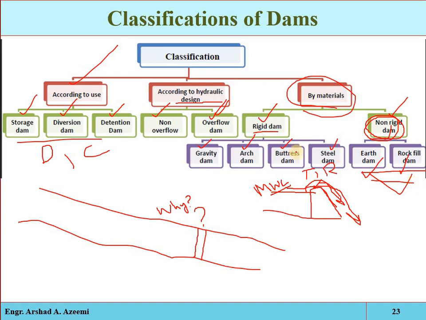Okay, so based on the material we have different types of dam structures. Again, they will have different strength, different stability, and different characteristics. But remember, the material required for construction must be locally available or at a short distance from the construction site. If the material has to be transported from far away, then a hollow concrete structure is a better choice to reduce the material requirement.